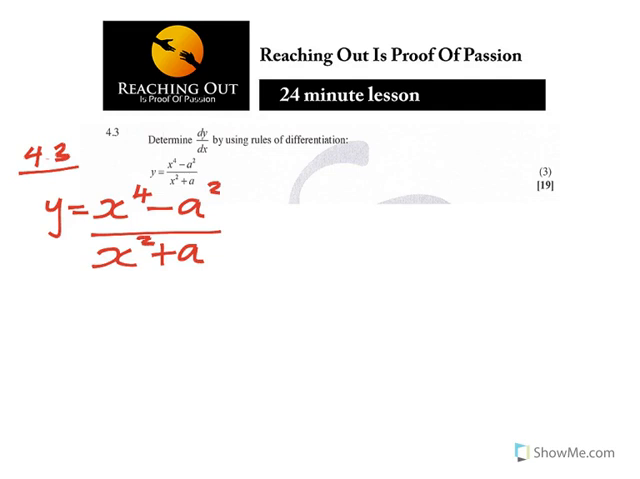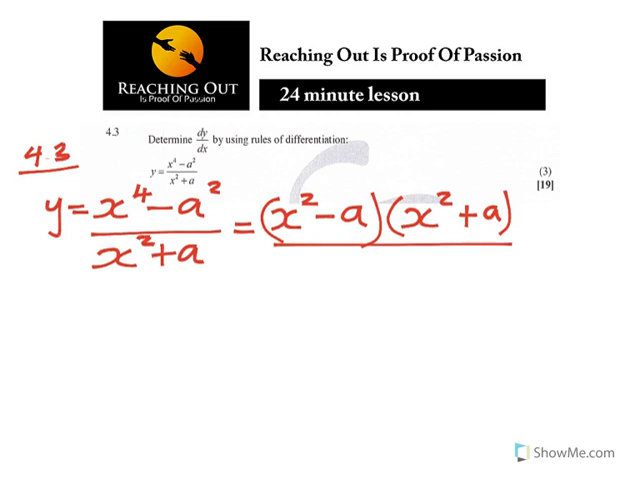There is a hint that they will always have given you. So what is the hint in this case? It's a difference of 2 squares on top, which is (x squared minus a) and (x squared plus a), all over (x squared plus a). As you can see, that is what they wanted you to first simplify and cancel out. When you cancel that out, you now have y is equal to x squared minus a.